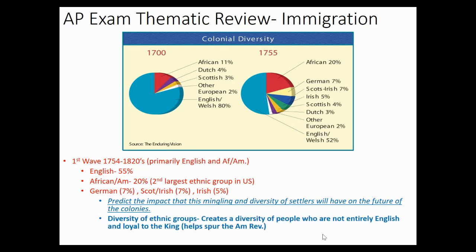Well, the first thing to help you with the question is that you have a diversity of ethnic groups, and this creates a people who are not English. Yes, the colonies are the English colonies, but the people in all of the colonies are not all English. You can see actually half of the people in the colonies are not English at all. They are from other groups of people. It's going to help to create an American culture and spur the American Revolution. And then the other one is you have a diversity of beliefs and ideas. This is going to create an identity different from Europe. This will help lead to the Second Great Awakening and reform movements in the 1830s.